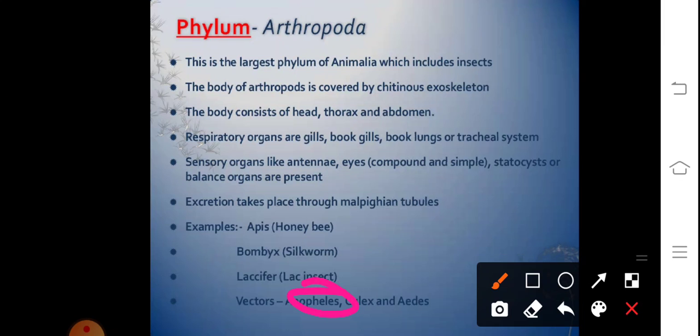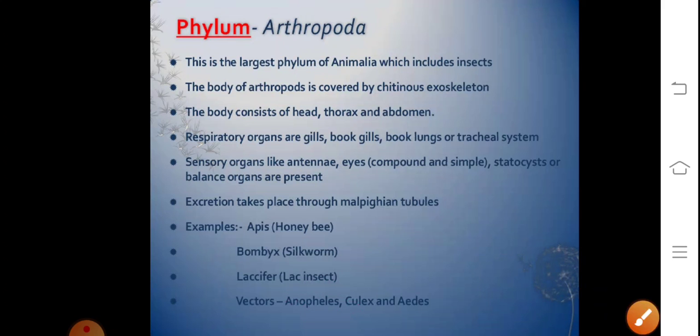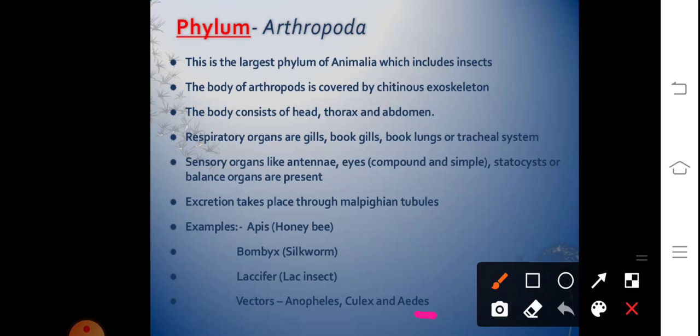Female Culex mosquito is the carrier of Wuchereria, which leads to elephantiasis, whereas Aedes is responsible for dengue virus and chikungunya. They even cause damage because they act as gregarious pests, like the locust.